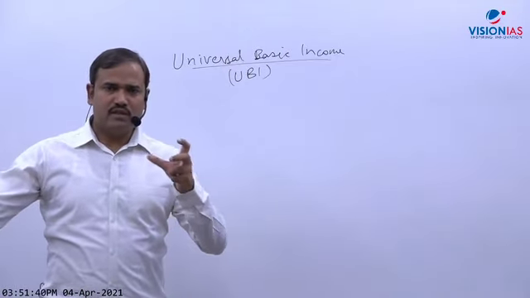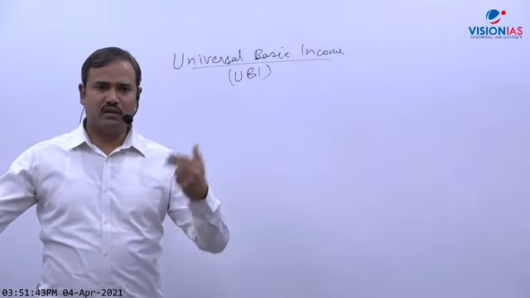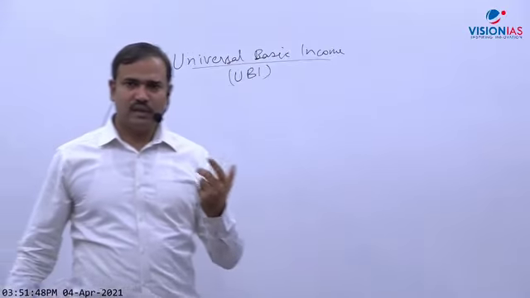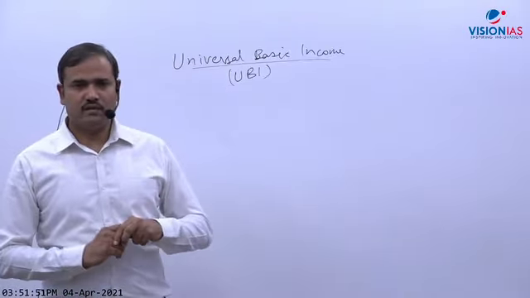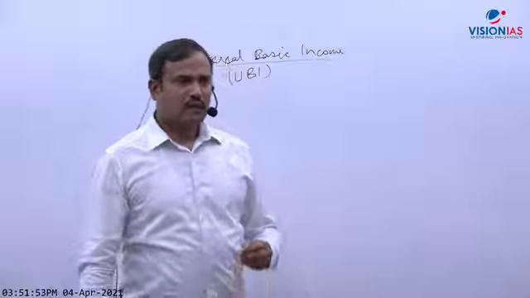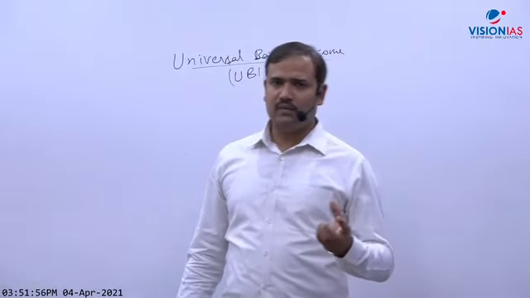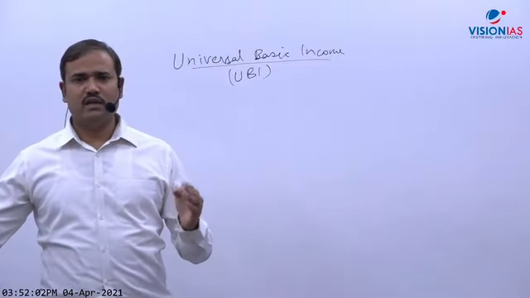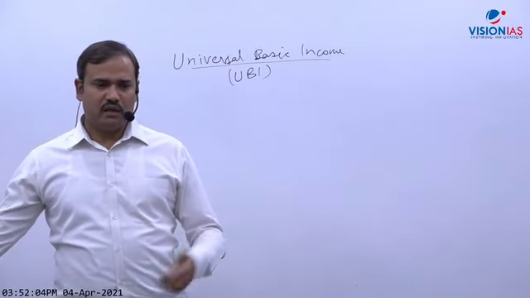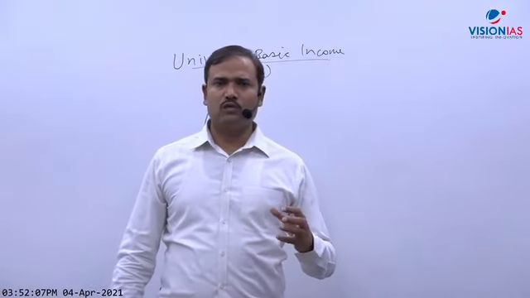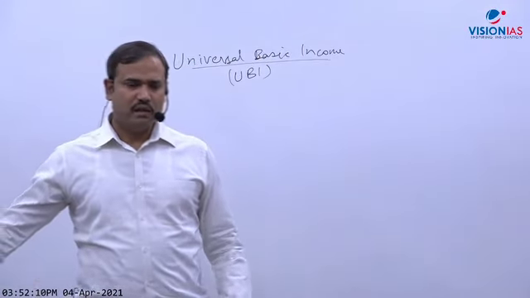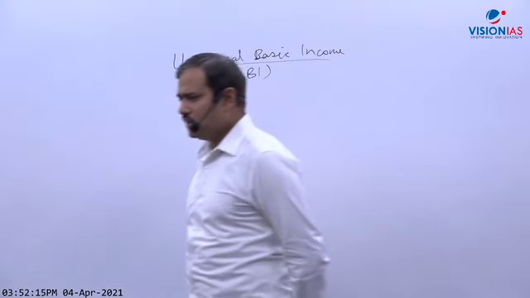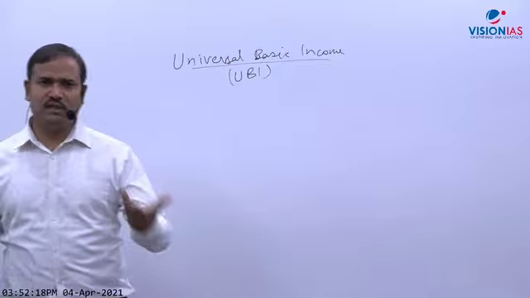Just write down one line on this, because I will do an analysis in which information from the budget will be needed. So just write down the definition. What is UBI? Mention under UBI: government transfers a basic income or a given amount in the accounts of all citizens unconditionally, citizens or people in general we can say.